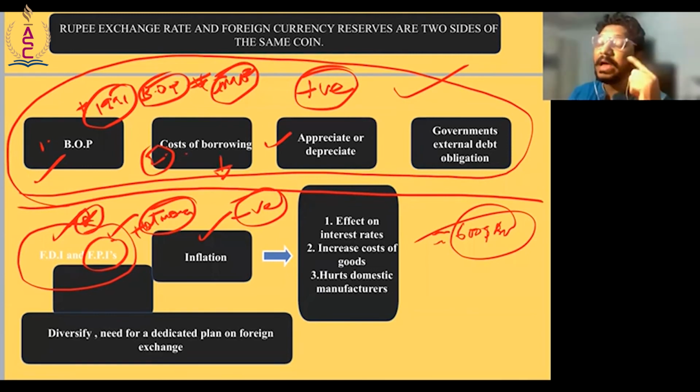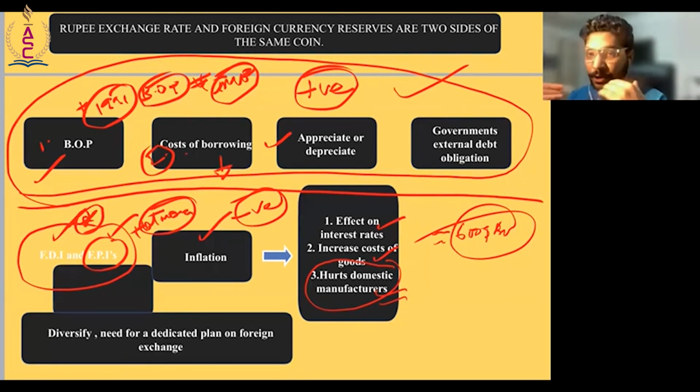There would be a general increase in interest rates in the economy. The costs of goods would increase. And it would hurt domestic manufacturers too. Because imagine if today I am purchasing something for 10 rupees, and because of inflation, tomorrow it is 15 rupees, and that product is a raw material which a domestic manufacturer uses to make an end product. So the cost of the end product too will increase.